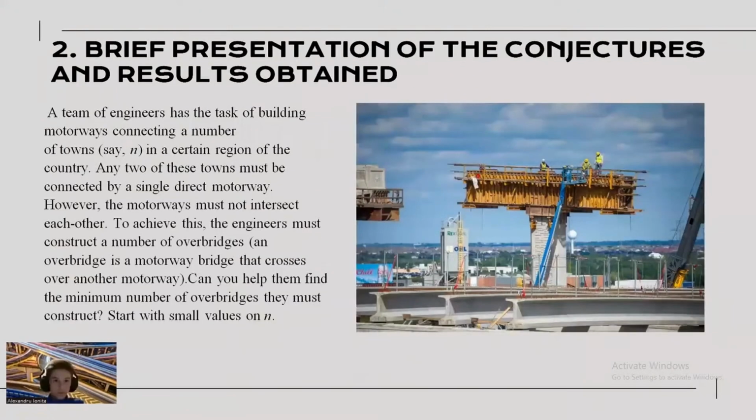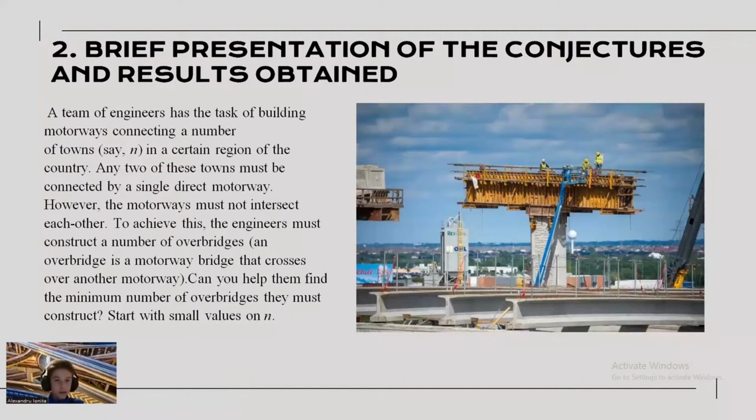2. Brief presentation of the conjectures and results obtained. A team of engineers has the task of building motorways connecting a number of towns in a certain region of the country. Any two of these towns must be connected by a single direct motorway.